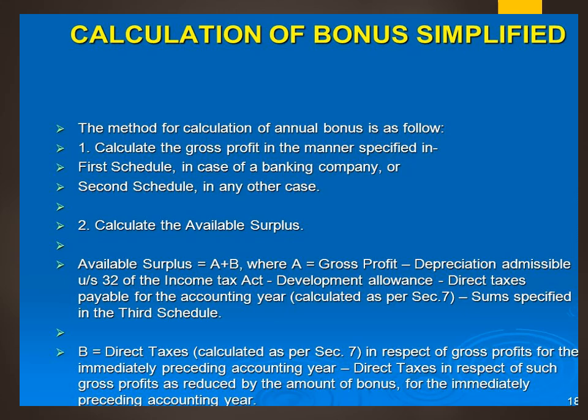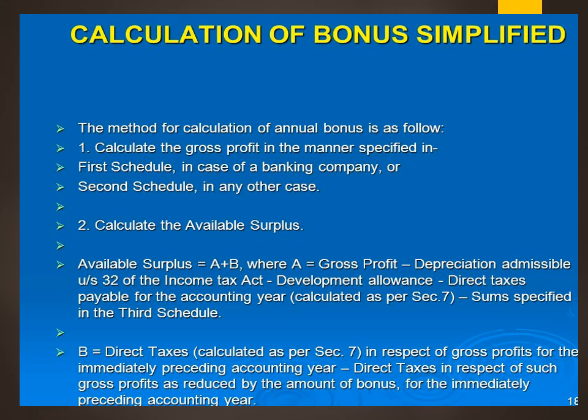Regarding B, we take the direct taxes. That particular direct tax is for the immediately preceding accounting year. And suppose there is any other direct tax we have to deduct, that is direct taxes in respect of such gross profit which has been reduced by the amount of bonus which has been given.